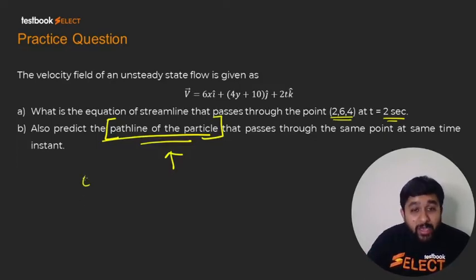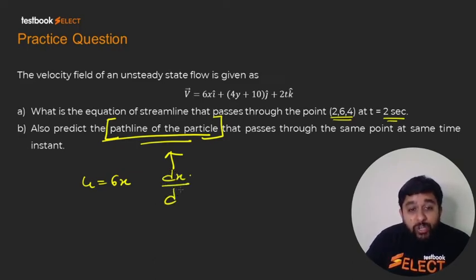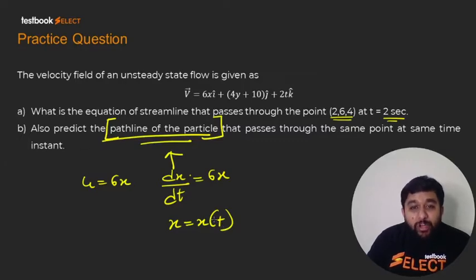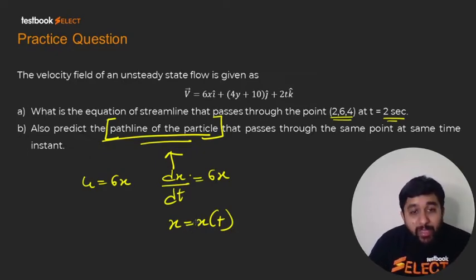You will simply say u is equal to 6x. Velocity at a point is nothing but the rate of change of position of the particle at that point. So if you integrate this, you will get x as a function of time. Similarly, y as a function of time, z as a function of time. You eliminate time and you will get the path line of the particle. So this you have to do yourself.